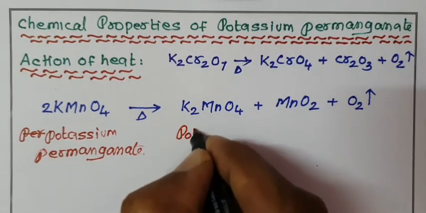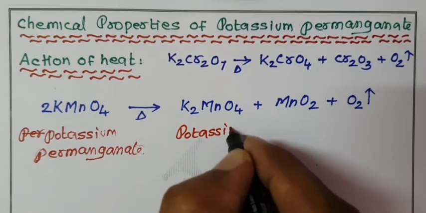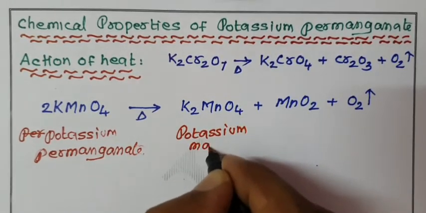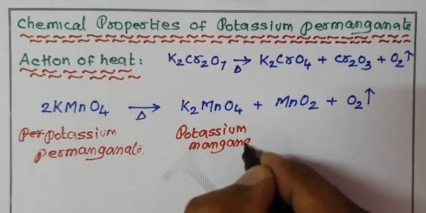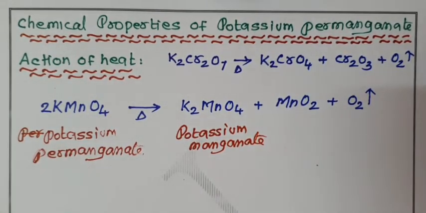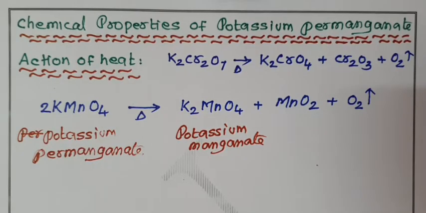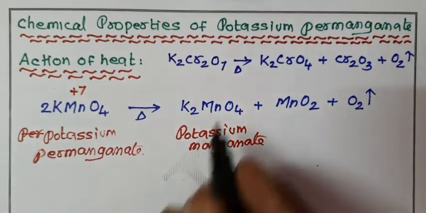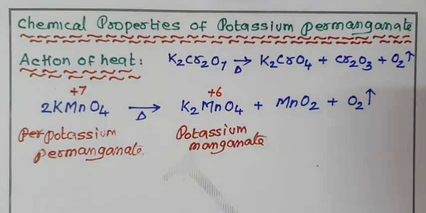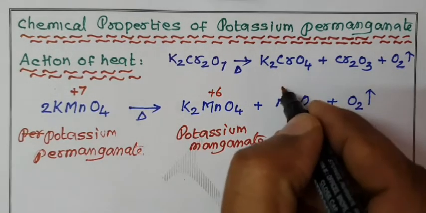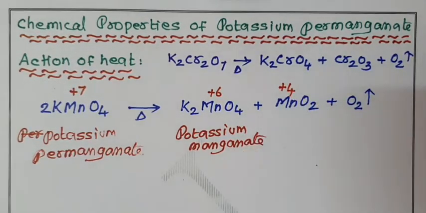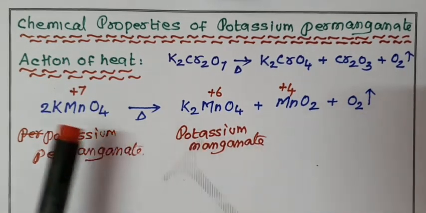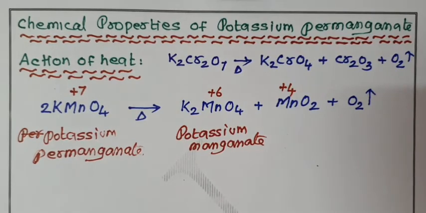This is potassium manganate. In KMnO4, the manganese is in +7 oxidation state, and in potassium manganate it is in +6 oxidation state. In MnO2 it is in +4 oxidation state. Due to this liberation of oxygen, potassium permanganate is used as a powerful oxidizing agent.